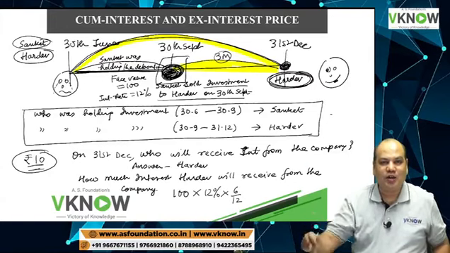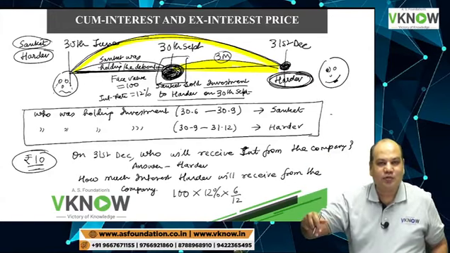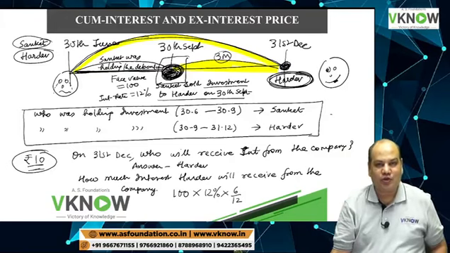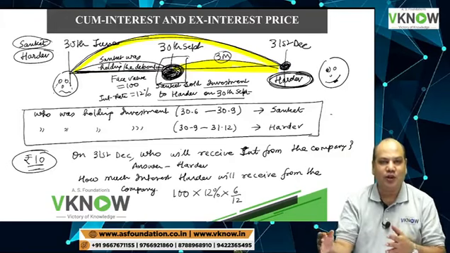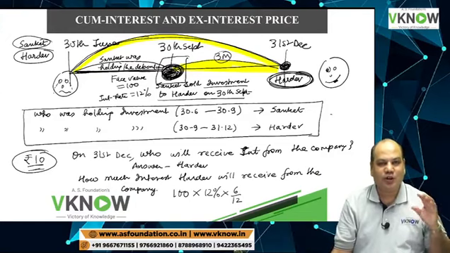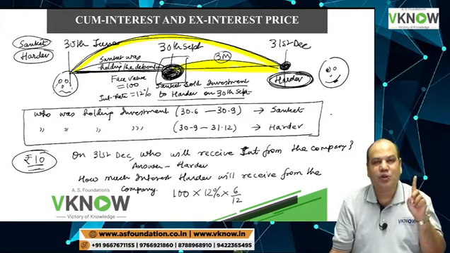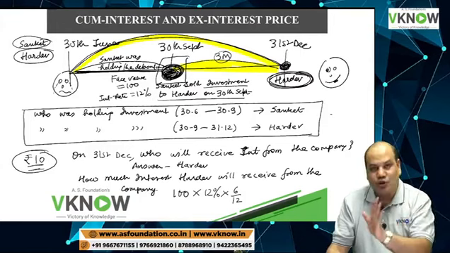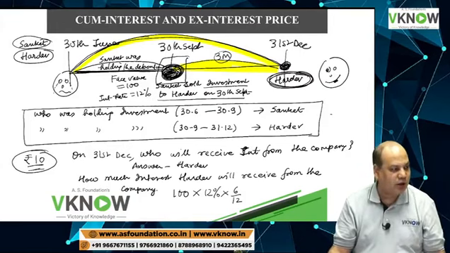I will pay interest only to one person, the person whose name appears in the register of debenture holders. If you transact between yourselves, it is your headache. How do you settle? The company will give interest to only one person, not to all the persons who are holding the debenture between 30th June and 31st December. Otherwise, the company will go mad.